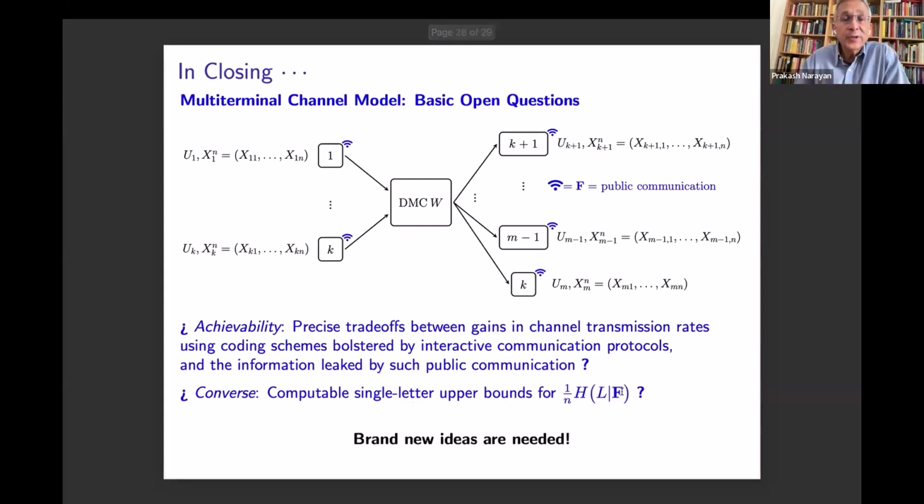Indeed, brand new ideas are needed. I think at this point, it is fair to say that to make inroads in answering these questions, we really need some brand new ideas. And since this is a workshop, I thought I would throw open these problems so that people, if they are interested, can consider them.